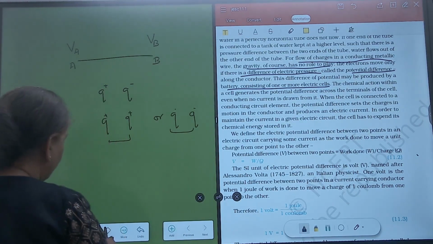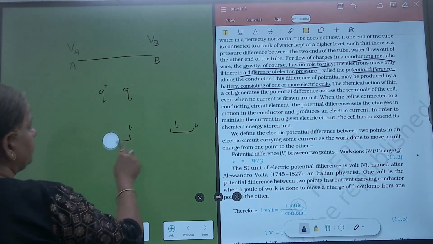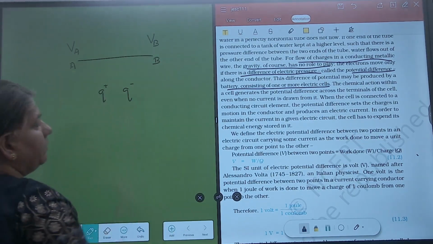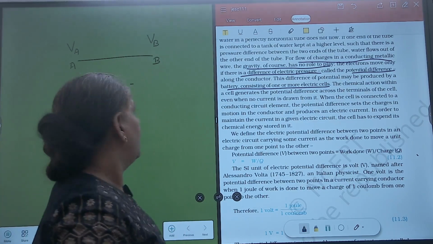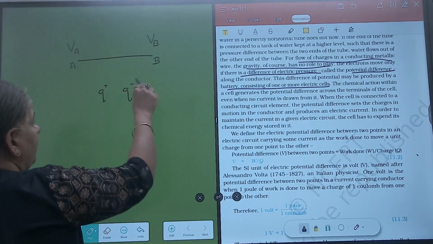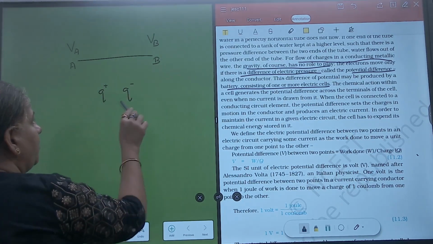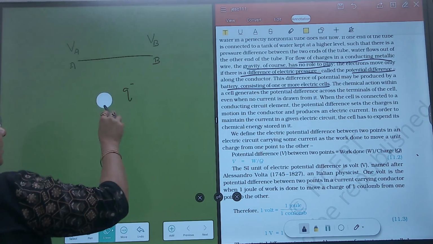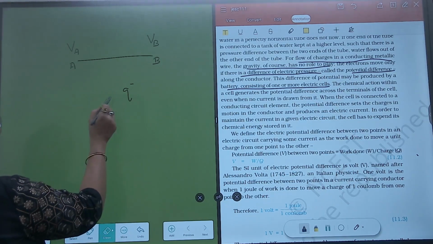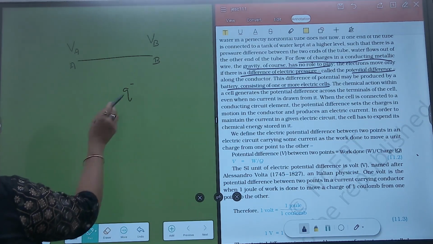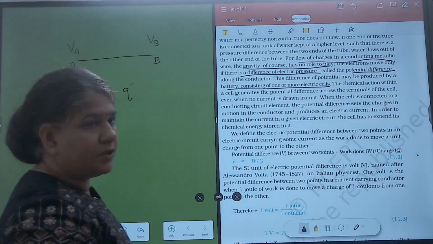So let's think of a situation that there is a force of attraction between the charges. Now what you do, keep this charge at some point and we start taking this positive charge away from this negative charge.